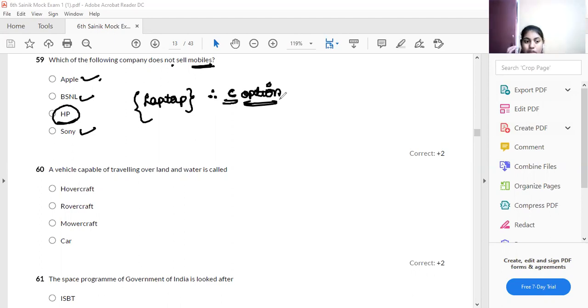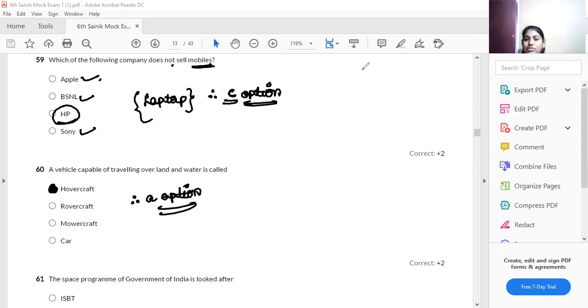The next question: a vehicle capable of traveling over land and water is called what? When we go to Coorg or Goa, there are sky rides where there is one rope and we are over there. Like that, a vehicle traveling over land and water, we call it a hovercraft. Therefore, option A is your answer.